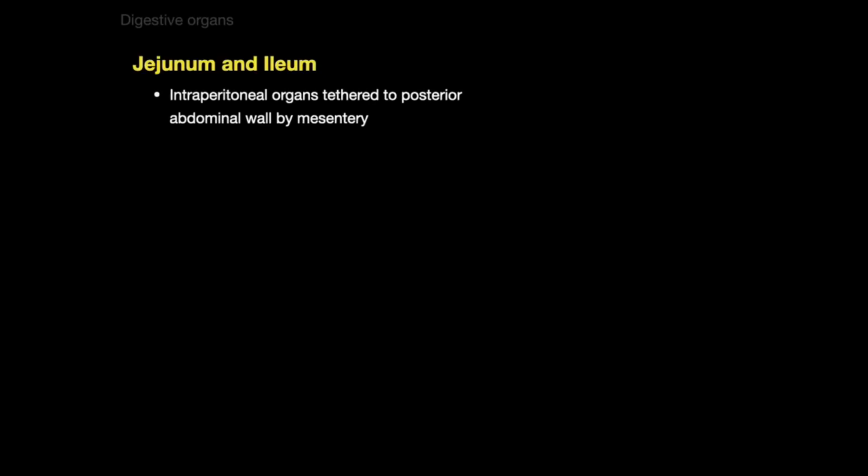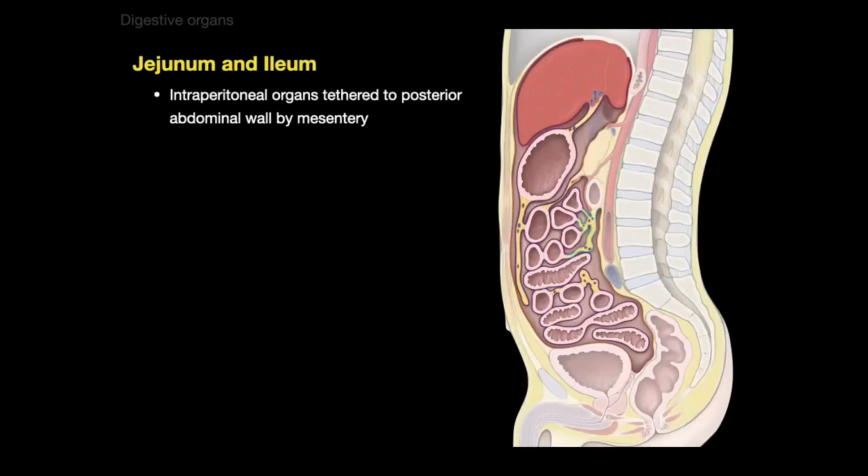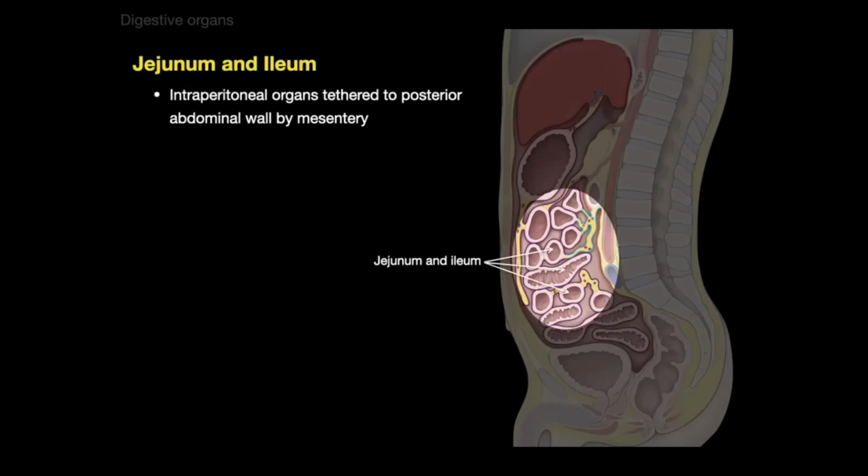And the jejunum and ileum are considered intraperitoneal organs, and they're tethered to the posterior abdominal wall by mesentery. This is a sagittal section of the abdominal cavity, and all of those circles are showing cross sections, or in this case, sagittal sections through the jejunum and ileum. Notice that mesentery anchors it to the back of the abdominal wall, and this 2-layer mesentery is where we find the vessels and nerves coursing to the gut tube.